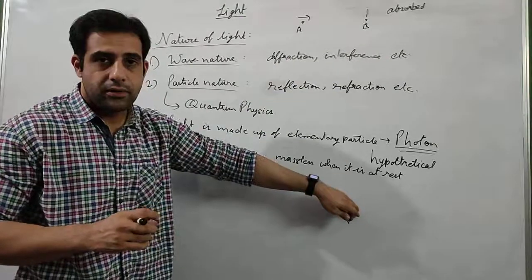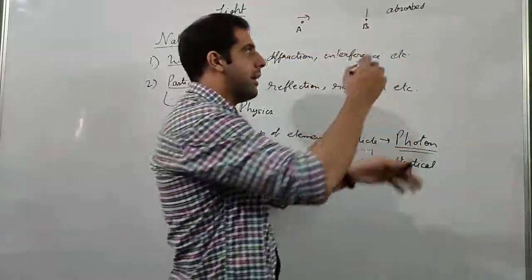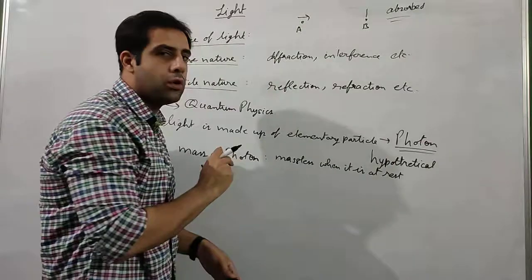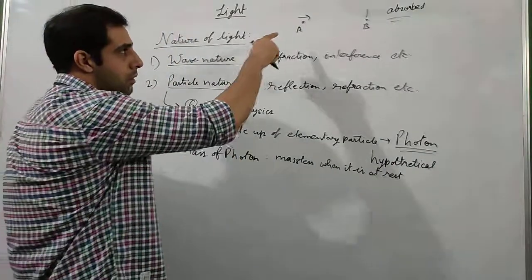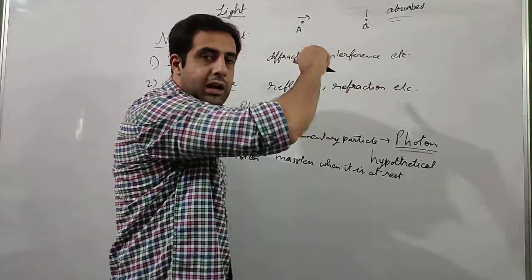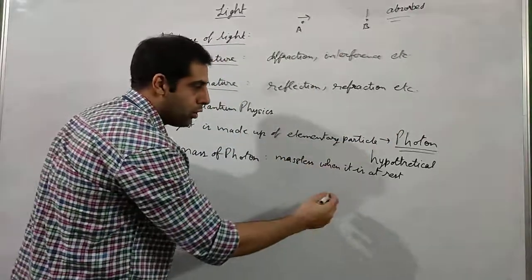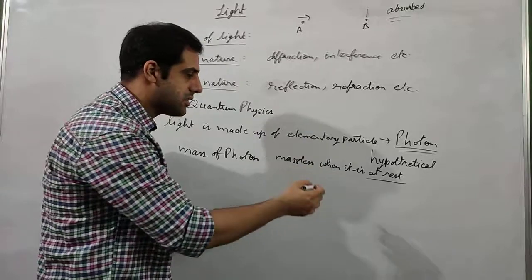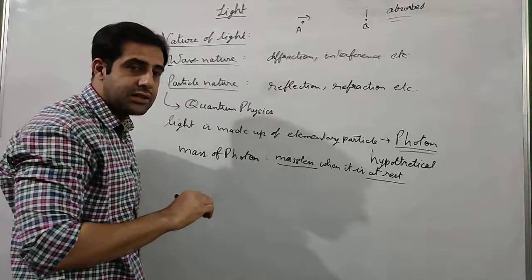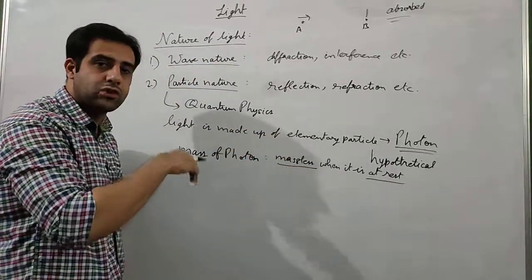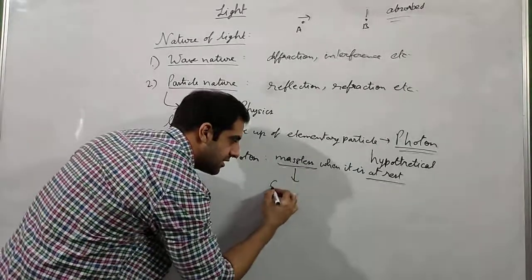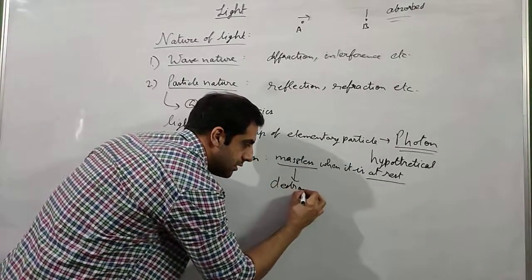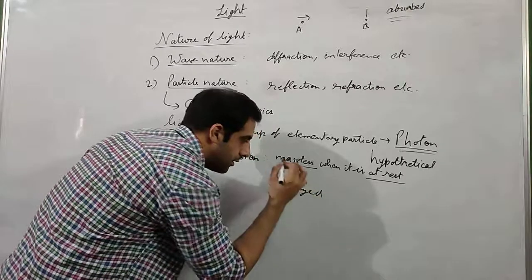In physics, we don't use the term absorb when we talk about photon. We say that when the light is absorbed, this photon became at rest. When photon came at rest, it has become massless. When a particle does not have any mass, what does it mean? That the particle is destroyed.